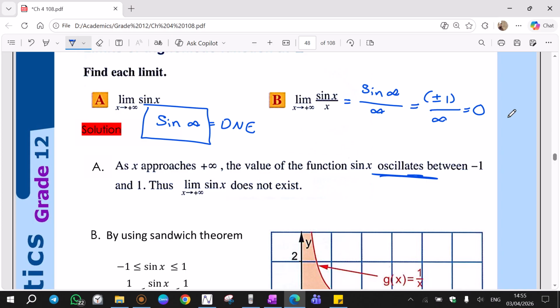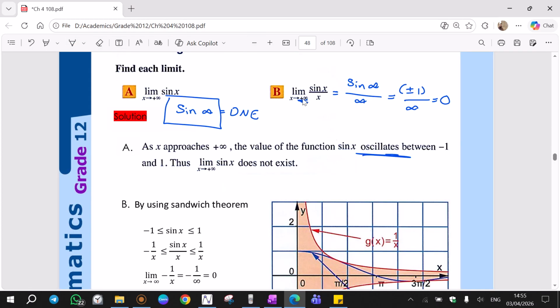That's it. Do not mix this with the special limit of chapter 2. In chapter 2, sine x over x will be 1 if the limit tends to 0, not infinity. Remember this. In the exams, there have been questions like sine x over x, which looks like the special limit of chapter 2. But remember, the special limit of chapter 2 will be equal to 1 only if the limit tends to 0, not infinity or pi.